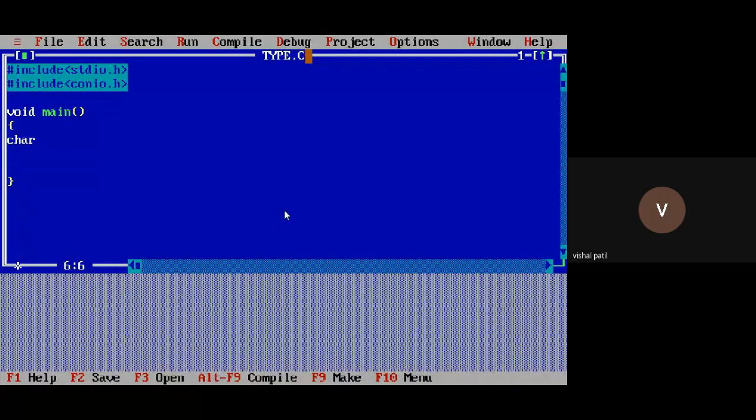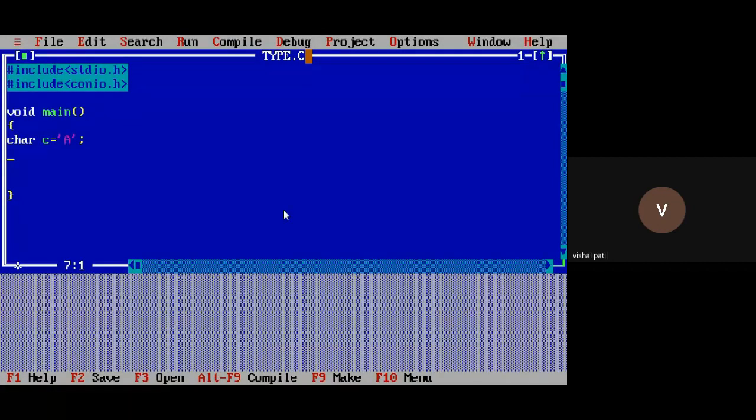So now I'm taking a character type variable. The data type is char, c is the variable name, equals, I want to assign capital A to this c variable, right? Because this is a character type. So I have assigned capital A to the c variable. So in the c variable, capital A will be there.